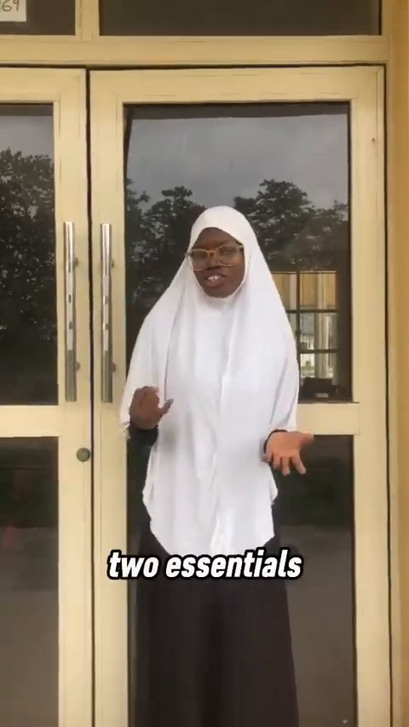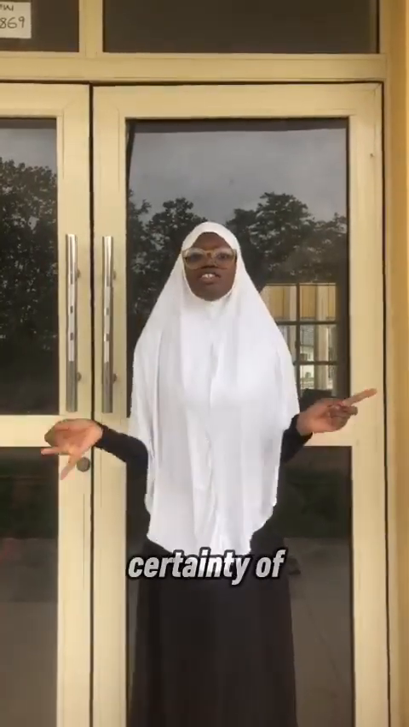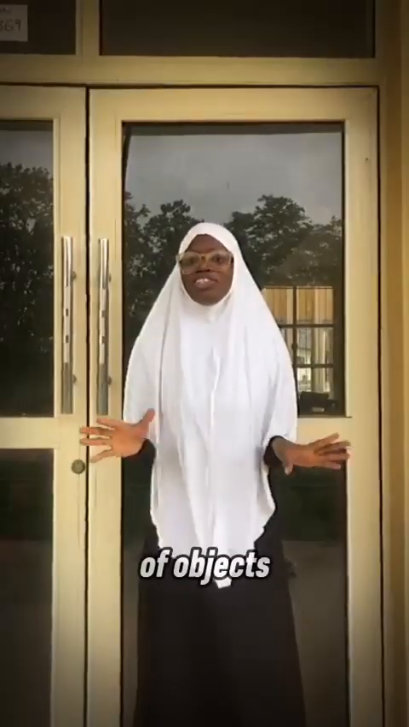There are two essentials of a valid trust. We have capacity, and the three certainties, which are certainty of intention, certainty of subject matter, and certainty of objects.